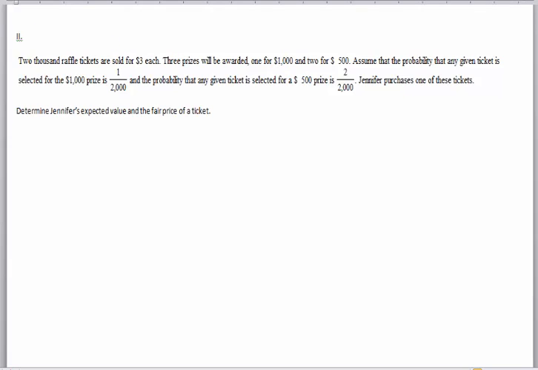So in this case, you actually really have 3 events. You have the event that they win the $1,000, the big prize, the event that they win the $500, which is like the first prize, whatever you want to call it, and then there's the probability that they lose, right? So in this case, there's actually 3 events. So when I do the expected value here, I'm actually going to have P1A1 plus P2A2 plus P3A3, right?